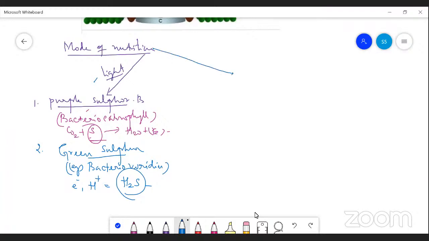Those bacteria which utilize chemical energy for the synthesis of food material are called chemoautotrophic bacteria. How do they obtain the chemical energy? By the oxidation of various inorganic substances, for example nitrate and ammonia, NH3.